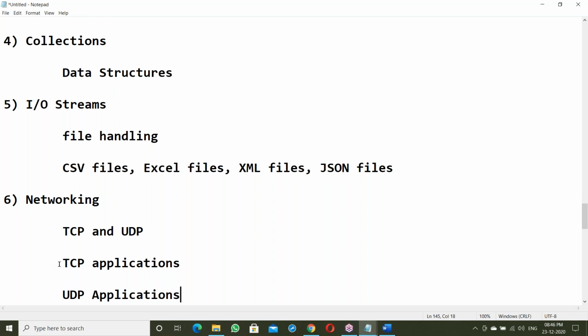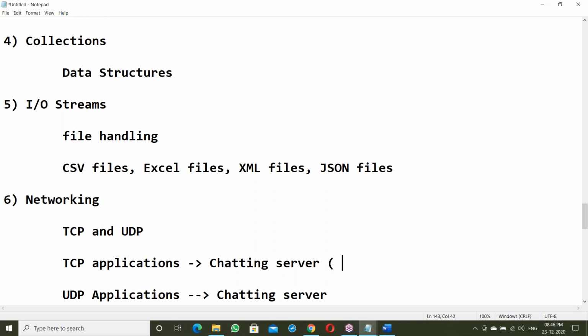In TCP applications, we'll see one chatting server, like Facebook or WhatsApp chatting. I'll explain how to develop a chatting server, like WhatsApp chatting. Here, the TCP chatting server is a one-to-one chatting server, and UDP is a one-to-many chatting server.